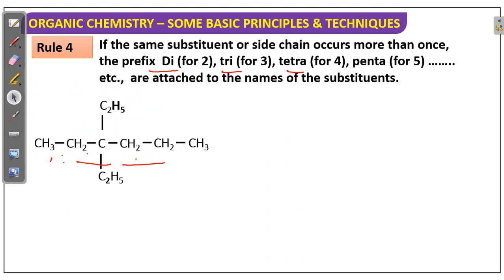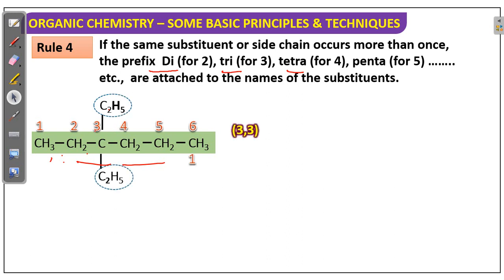Next, here what is the longest chain? 2, 3, 4, 5 carbons, 1, 2, 3, 4, 5, 6 carbons. Obviously 6 carbons. Two chances are there. You will get 6 carbons and there also 6 carbons, but which will you prefer?